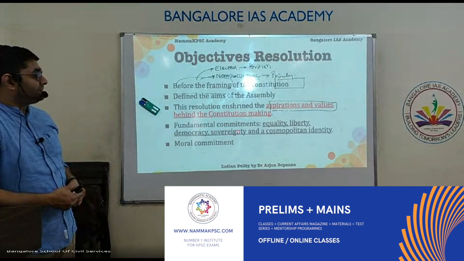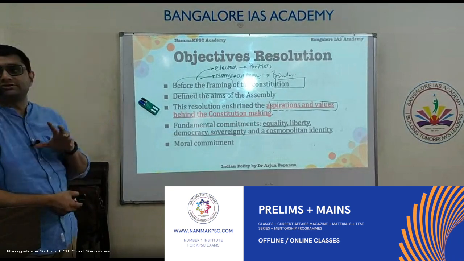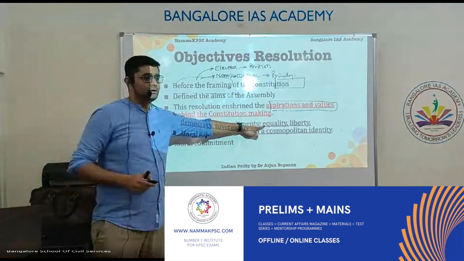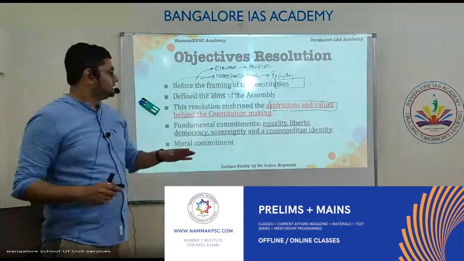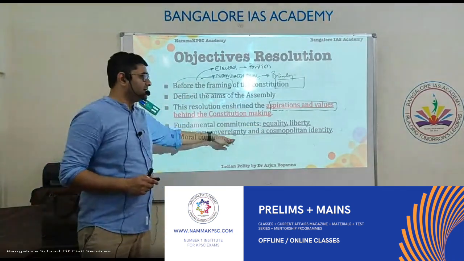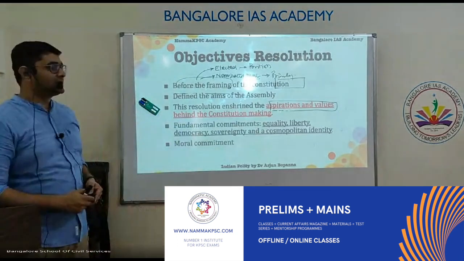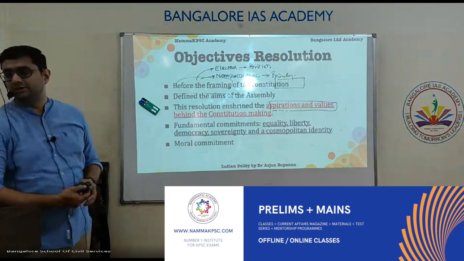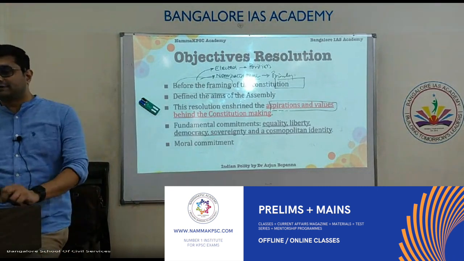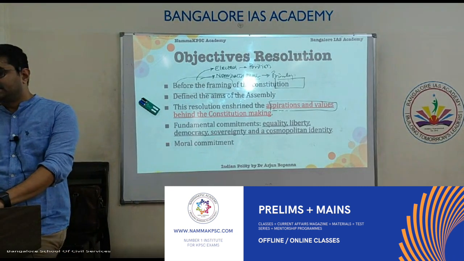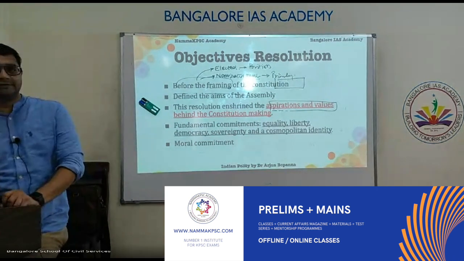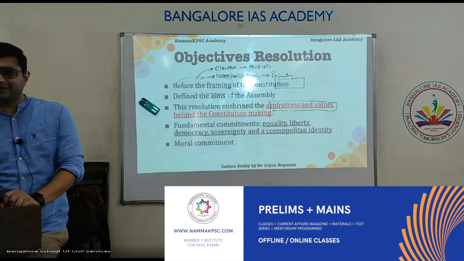It provided the fundamental commitment of the Constituent Assembly: that we will establish equality, liberty, democracy, sovereignty, and cosmopolitan identity. It also enshrined the moral commitment of the constitution framers, our national leaders. That is the objective resolution. Who did not understand this? Is that clear? The words I will explain.